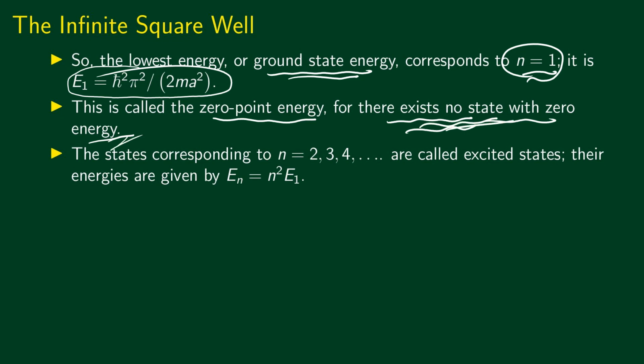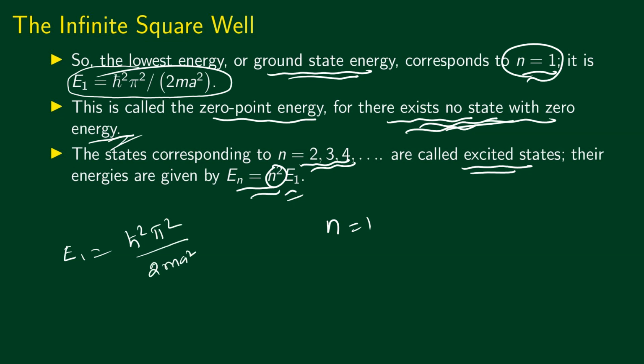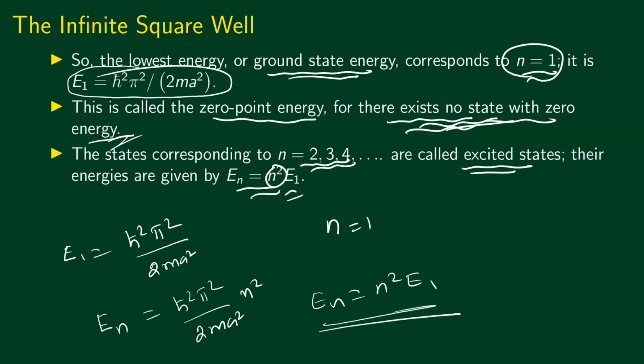And clearly there is no wave function, there is no physical state corresponding to 0 energy. And the states corresponding to n equal to 2, 3, 4, etc. are called excited states. So the ground state corresponds to n equal to 1, and all other states are excited states. And their energies are related to the ground state energy by n square multiplied by E1. Why? Because E1 is given by h bar square pi square divided by 2ma square, and the general expression for En is h bar square pi square divided by 2ma square multiplied by n square. In other words, En can be written as n square multiplied by E1.